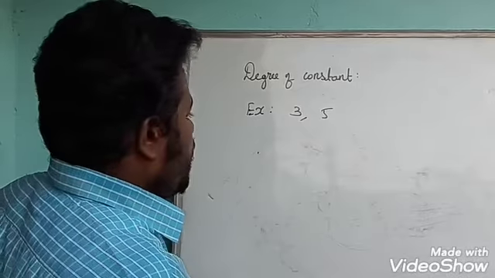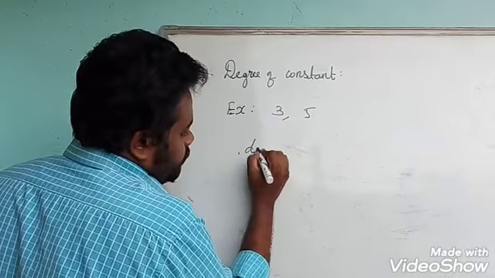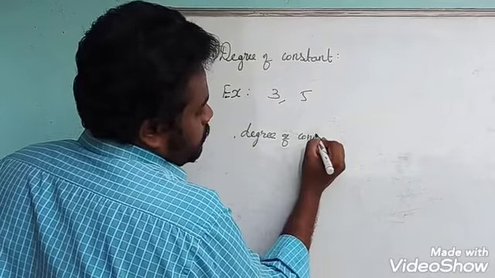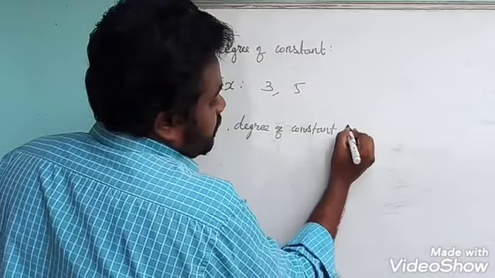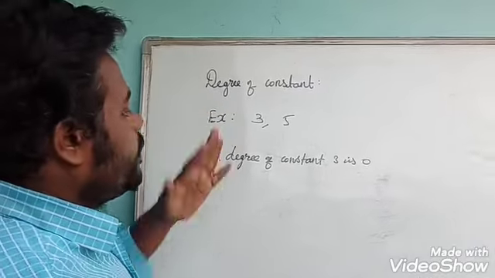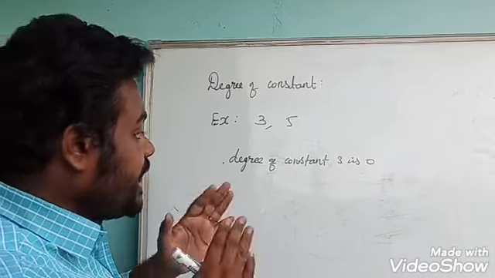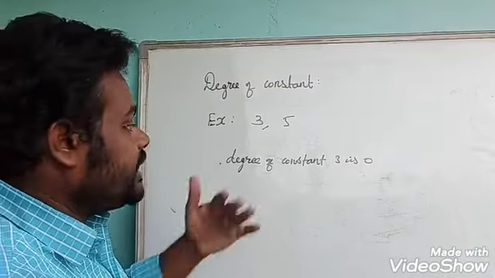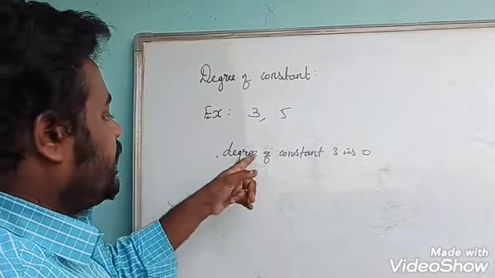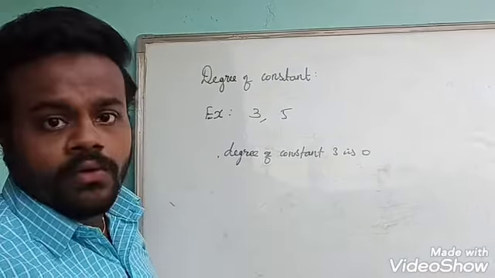So what is the degree? I think the degree of constant 3 is 0. There is no variable. Already told, the degree is nothing but the highest exponent of the variable. So there is no variable here. How you have to write it: the degree of a constant is 0.